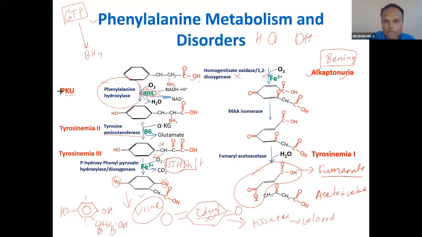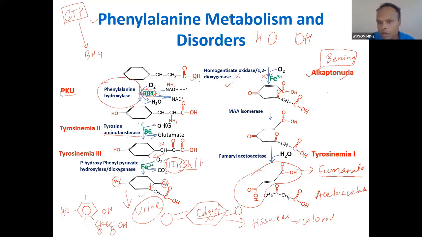So we have seen this whole catabolism. Focus on this boom reaction. If the boom reaction, the ring-breaking reaction, does not happen, you can see here the ring breaks. So if ring breaking does not happen, that leads to alkaptonuria. Here, if hydroxylation does not happen, that leads to phenylketonuria. These 2 disorders are very important.